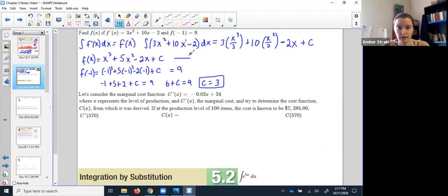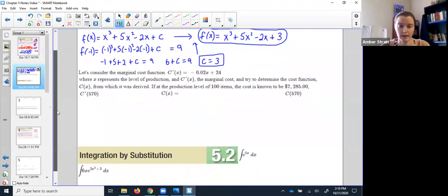So that means this guy right here, with my new c filled in, would be my final f of x: x cubed plus 5x squared minus 2x plus 3, because I just learned that my c is 3. Okay, so the final answer is not 3. The final answer is this function with the c filled in of the specific number 3. Because that way, if I plugged in a -1 with this right here, I should get a 9. F of -1 is 9.